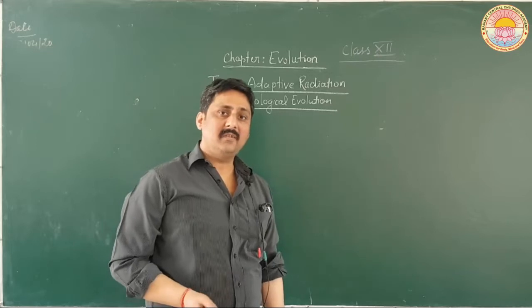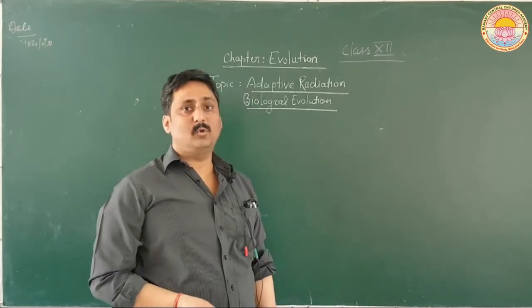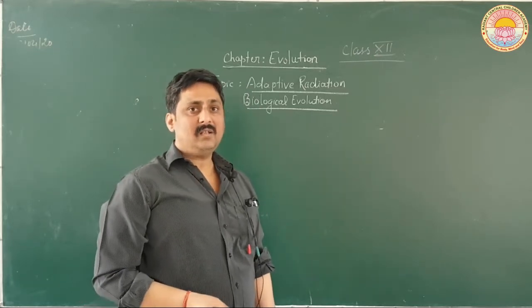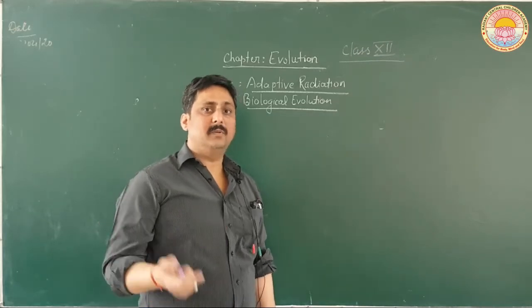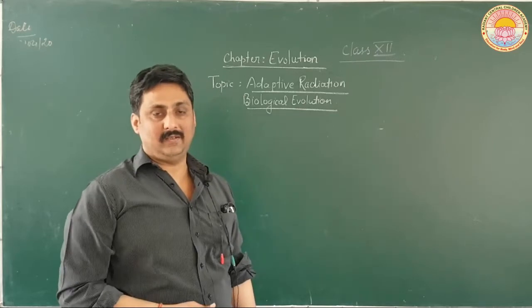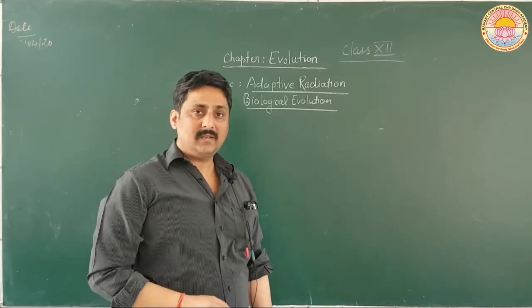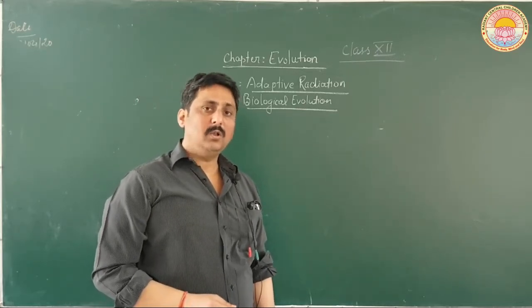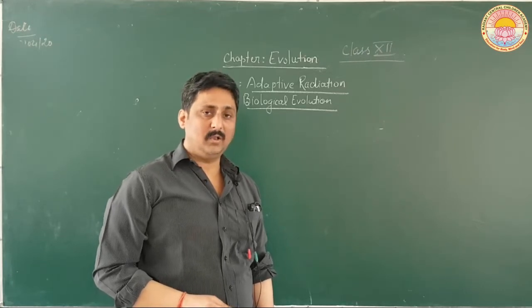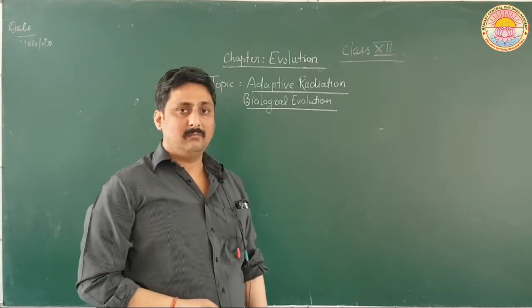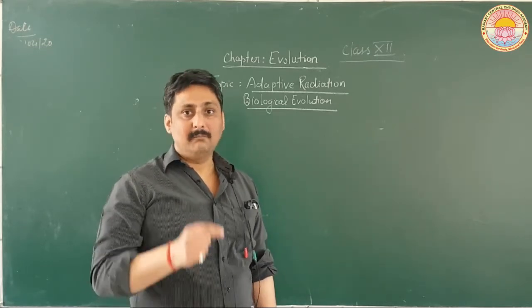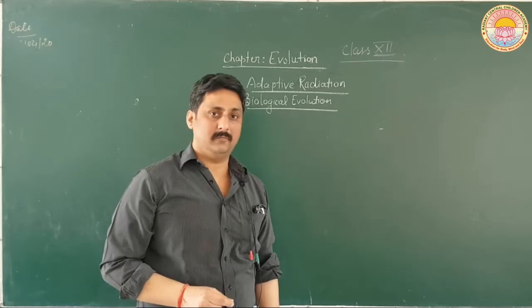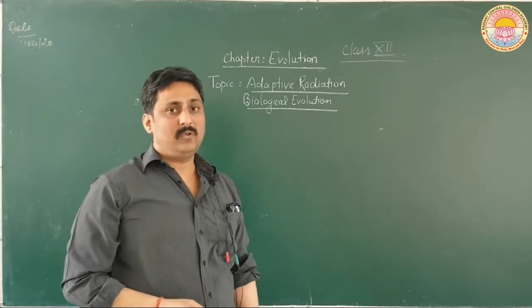So Charles Darwin reached the Galapagos Islands, and he saw certain varieties of birds on that particular island. He saw that all the birds belonged to the same island but were different in their beaks, were of different forms, and belonged to different species.